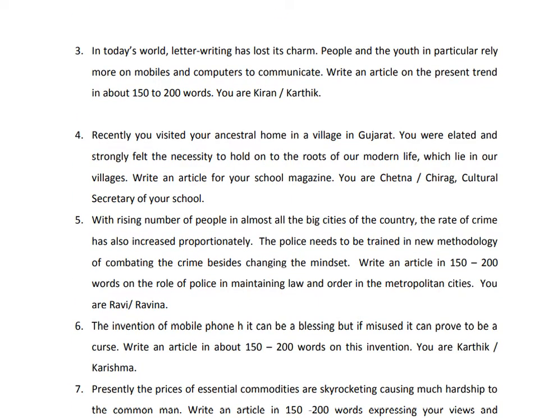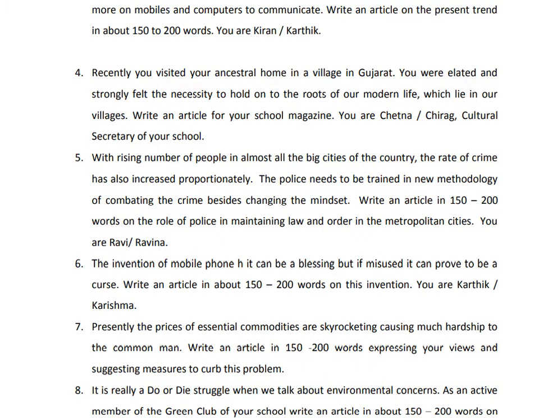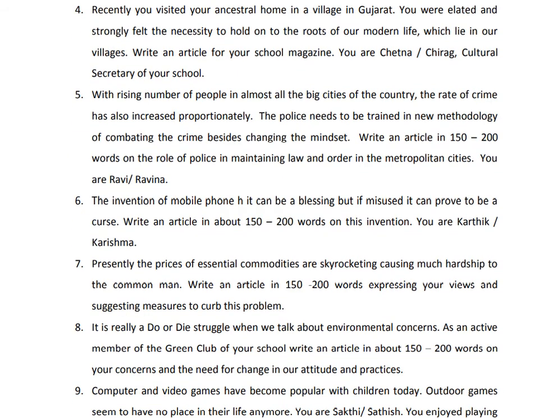In today's world, letter writing has lost its charm. People and the youth in particular rely more on mobiles and computers to communicate. So here write an article on the present trend. Right. So next question is about what? You visited your ancestral home and you were elated and strongly felt the necessity to hold on to the roots of our modern life, which lie in our villages. So the topics, just go through those topics, you'll get ideas.